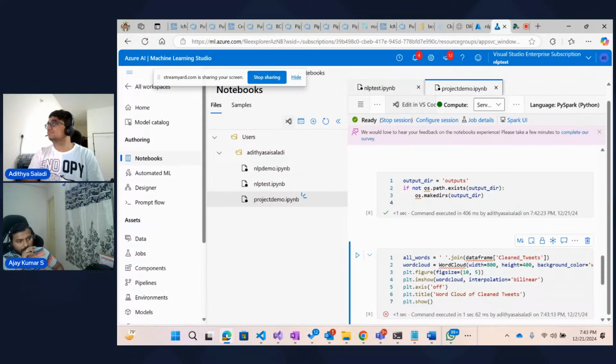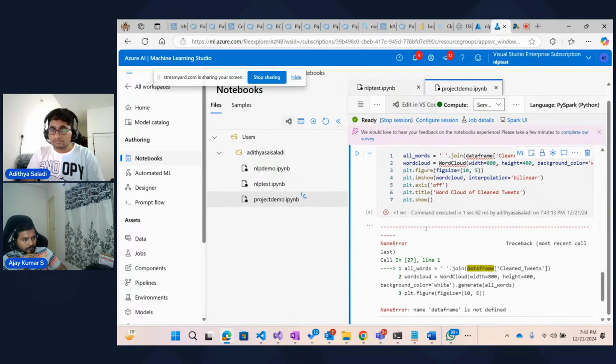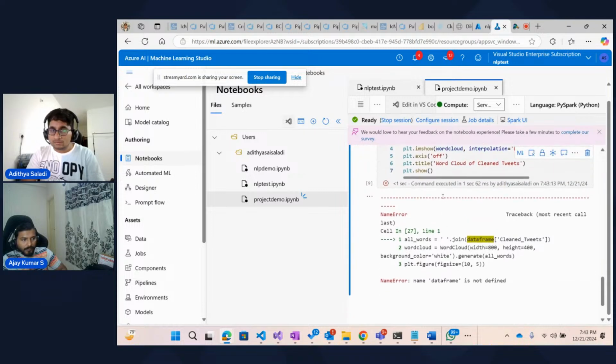I think you have to import word cloud in the middle. So the import says it's not there, right? Word cloud, data frame is not defined. I think I haven't defined the data frame actually. Okay. But I remember calling the process tweets, which will create the data frame. Let me double check once.